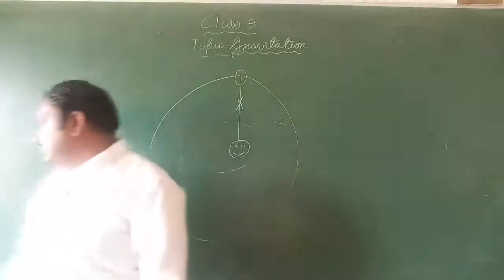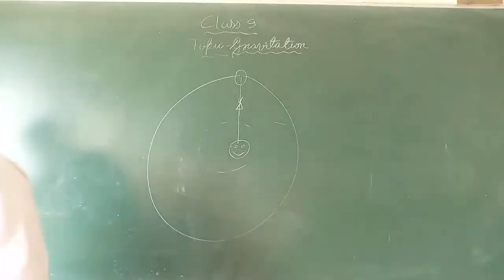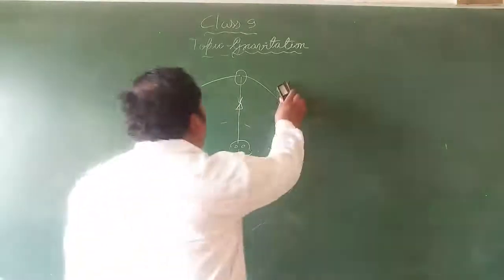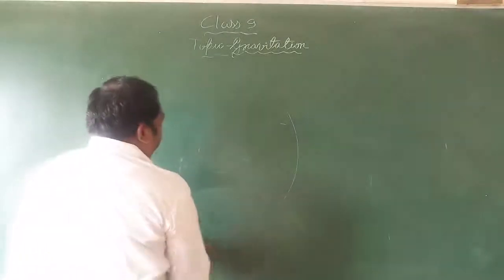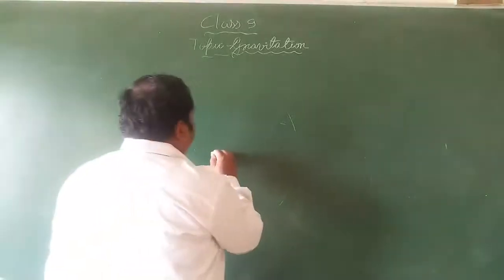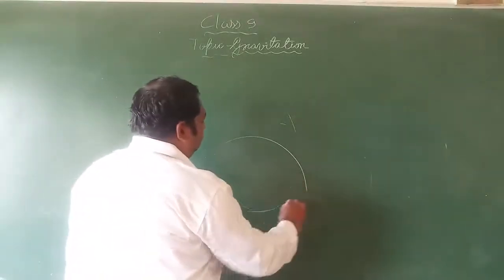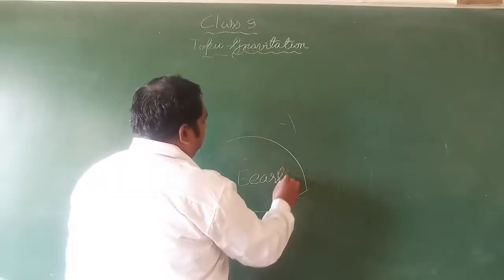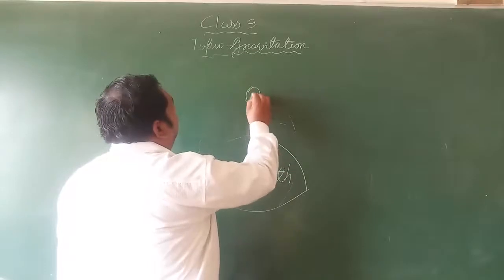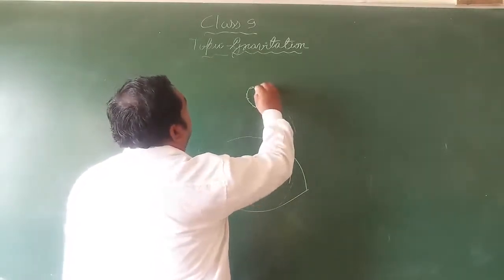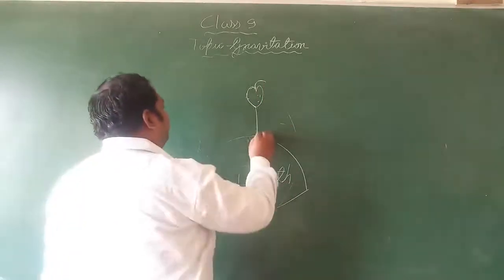Now we move on to another topic. Now there is a question. Let's suppose this is the Earth, and an apple is falling towards the Earth.